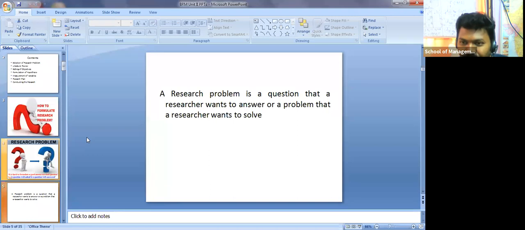Or selection: how you are selecting a candidate or a person, based on skills, or based on performance, or any other related things you are expecting from them. You have to work on that. That may become a project, right? So a research problem is a question that a researcher wants to answer, or a problem that a researcher wants to solve. Hope you understand.